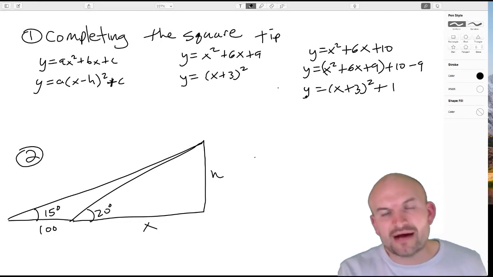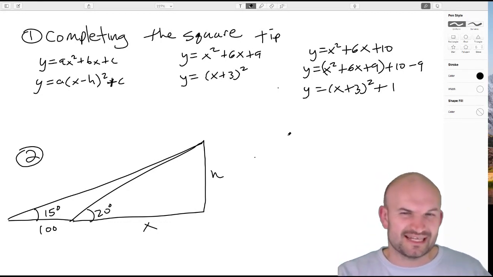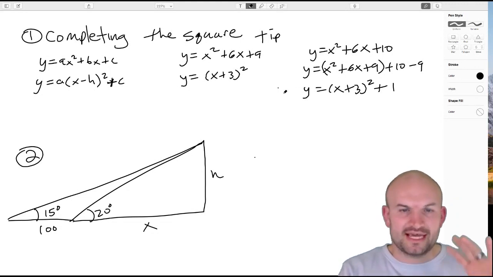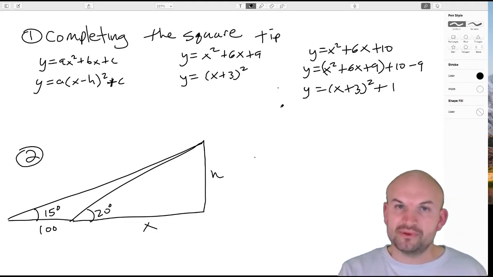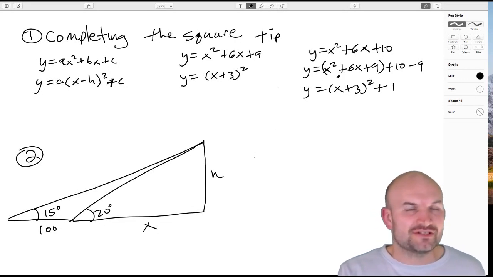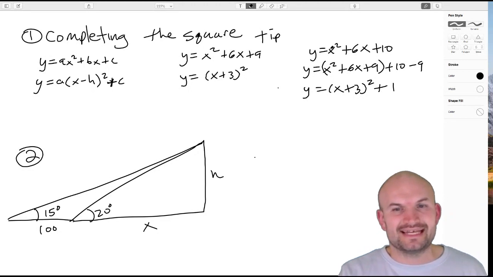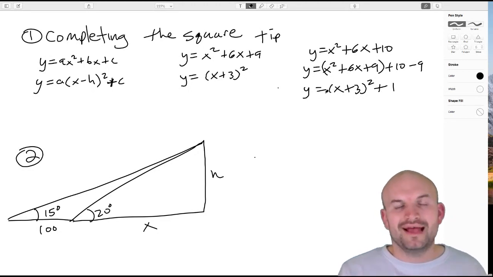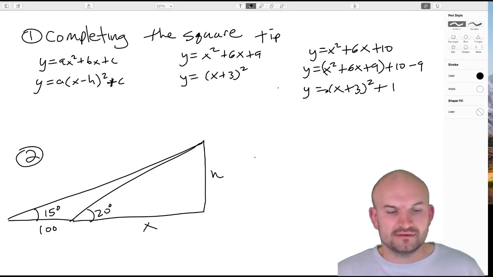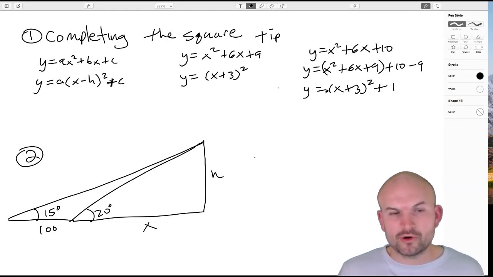So for a lot of the problems, the student was asking for tips and tricks. A lot of the problems are going to be fairly easy. Obviously, there is an algorithm that you can follow to complete the square for any quadratic, which is important. But a lot of students just need this idea of what we're really looking for. And then for the more difficult problems, you can follow a more exact approach.